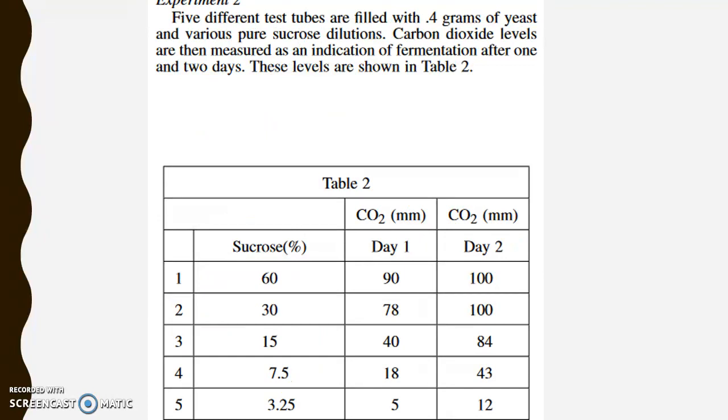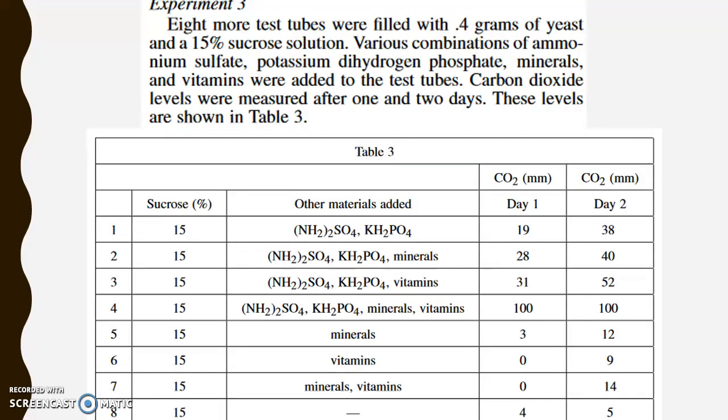For experiment 2, I'm looking at pure sucrose dilutions. Again, I'm going to draw my arrows from smallest to largest to see, one, that they are directly proportional, but notice that I'm starting with a higher percent concentration in this experiment than I did in experiment 1. In experiment 3, you can see that our concentration of sucrose remains the same, but instead I'm going to have various combinations of other materials that I add to my sucrose. All of those combinations are listed here.